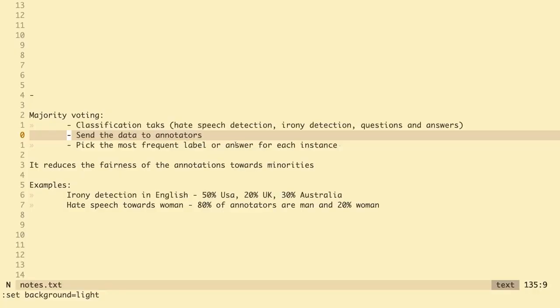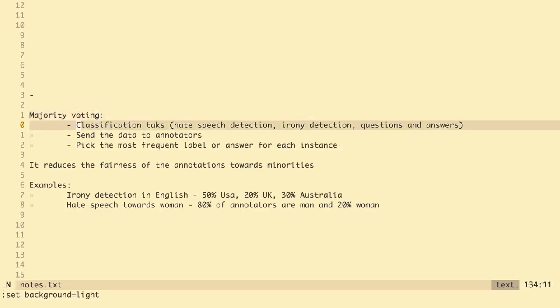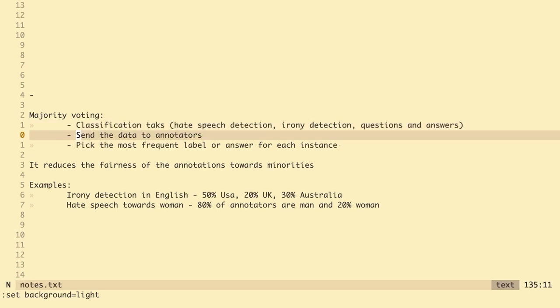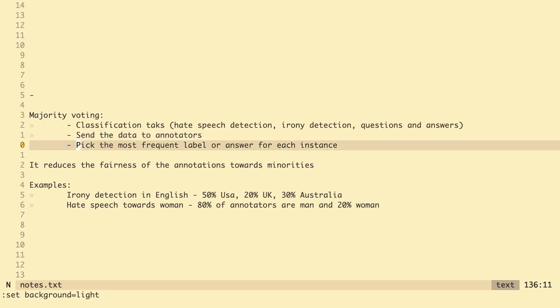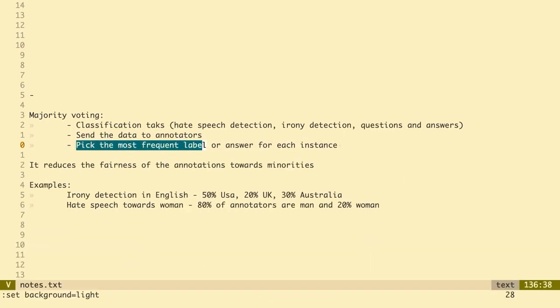So, let's go. The first thing I need to do is give you some context about majority voting. Let's say we have some classification tasks like hate speech, irony detection, questions and answers, and others. We need to send this data to annotators. Annotators will be people from around the world that will see the hate speech, try to label it, see the questions and try to answer, okay? Then, after they retrieve all this data, we need to pick the most frequent label or answer for each of the questions, each of the instances of hate speech.